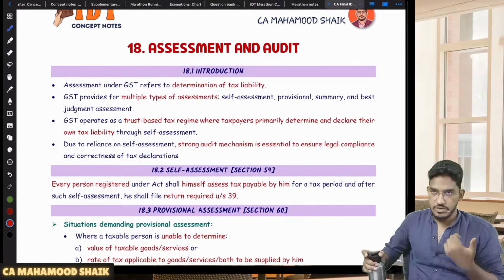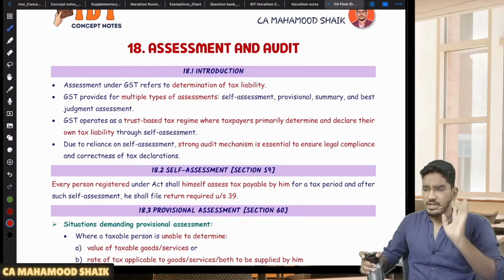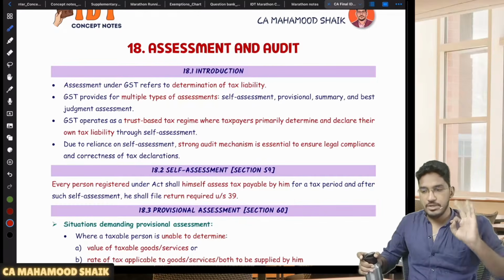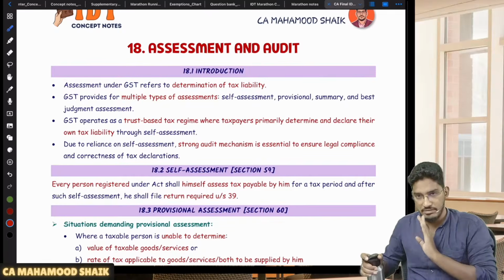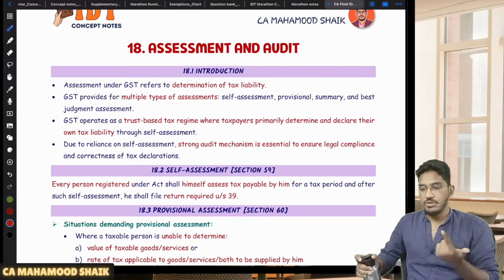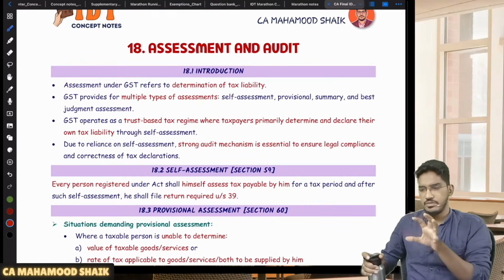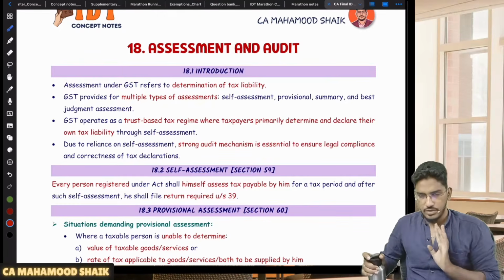So what are those few more chapters I'm going to revise? I'm going to revise refunds. Appeals also I will do the revision. Inspection, search and seizure, penalties, some important penalty provisions also I will revise. All these things also I will revise, but not through live. On a daily basis you will find the revision videos of these chapters getting uploaded on the YouTube channel, so no need to worry.